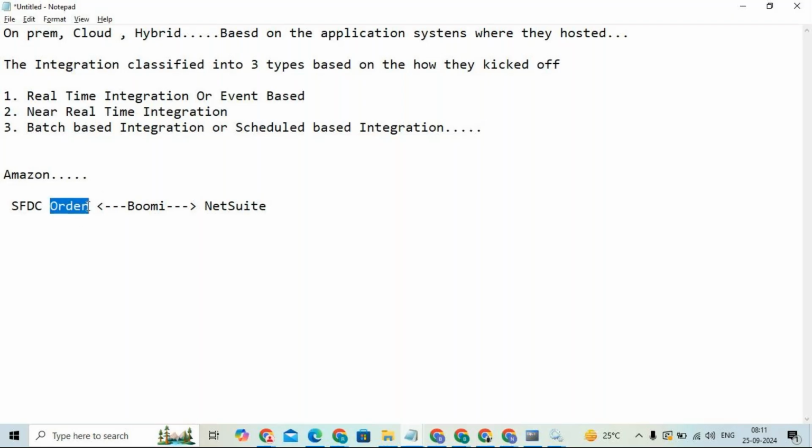When an order is created, which means an event is created, and at the same moment Boomi, or any integration tool, is picking it up, right? Right now we are learning Boomi, that's why I'm talking about Boomi. If Boomi is picking up that particular request at the same moment, then we will call it a real time integration.